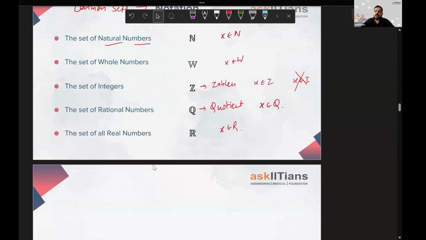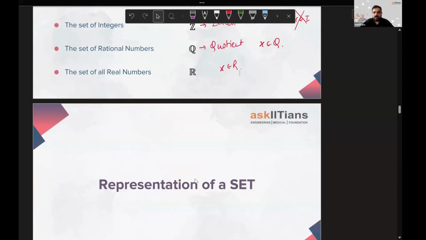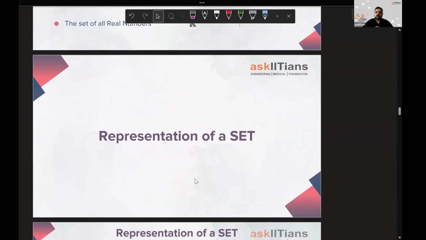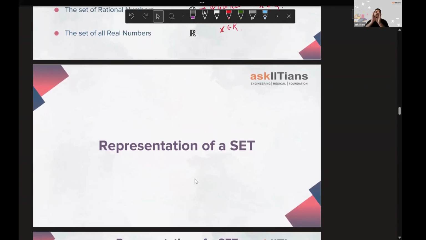So these are some of the very important, most common sets that we'll be using throughout the 11th and 12th grade. Now we have understood what a set is. We have seen some of the most common sets. We have understood how we'll be writing the elements of the set. We have understood how we'll be writing the name of the set itself. Now we'll be seeing how we can represent a set.